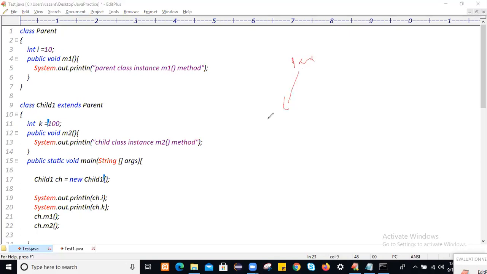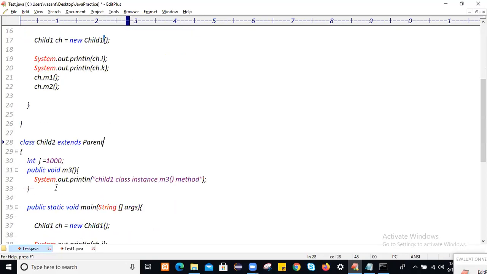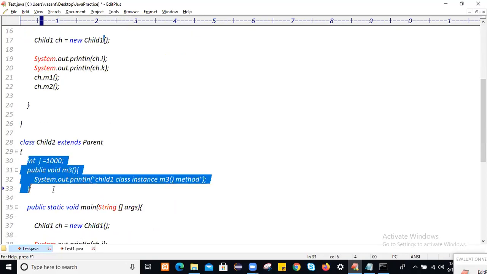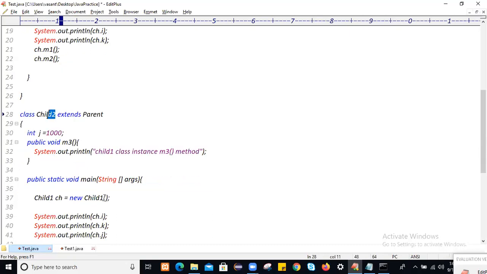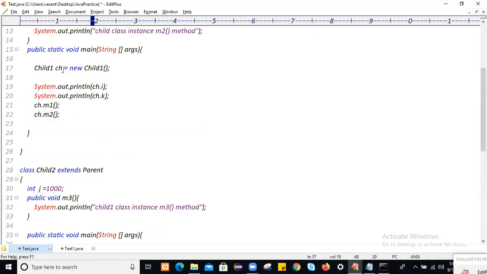So we have a parent class. This parent has two children, child one and child two. This is called hierarchical inheritance. Similarly, this child two extends parent. If this child two is extending parent, by default the properties of the parent class will get loaded into this child two. When you create a child two object, automatically the parent class properties will get loaded.